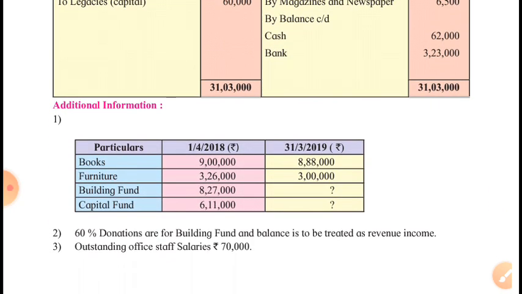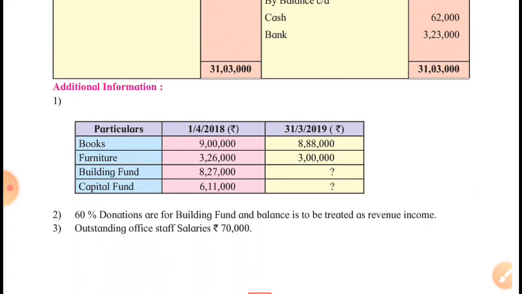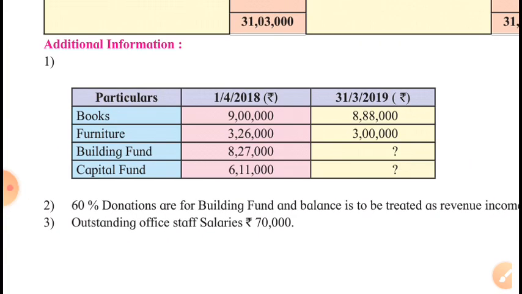Additional information. This is the specialty of this problem. Here, adjustment is given in a different way. Books opening balance is given and closing balance is also given. Means the balance of books that should appear in the outer column of the closing balance sheet is clearly given. This is important.